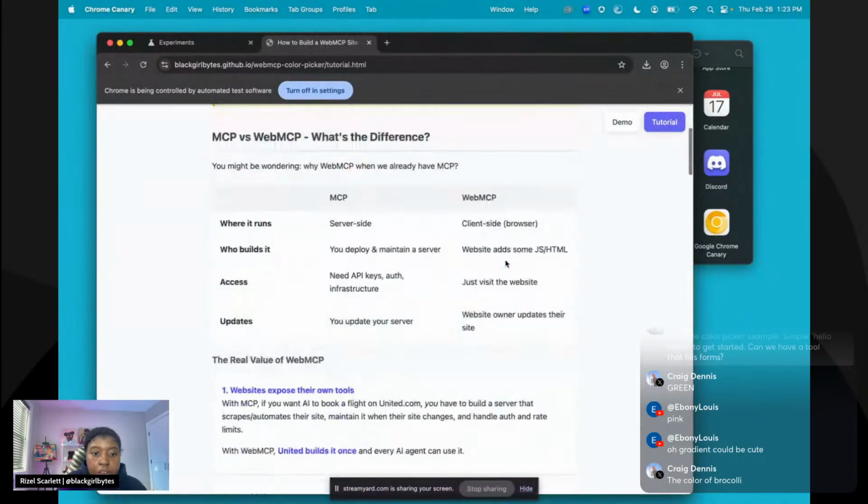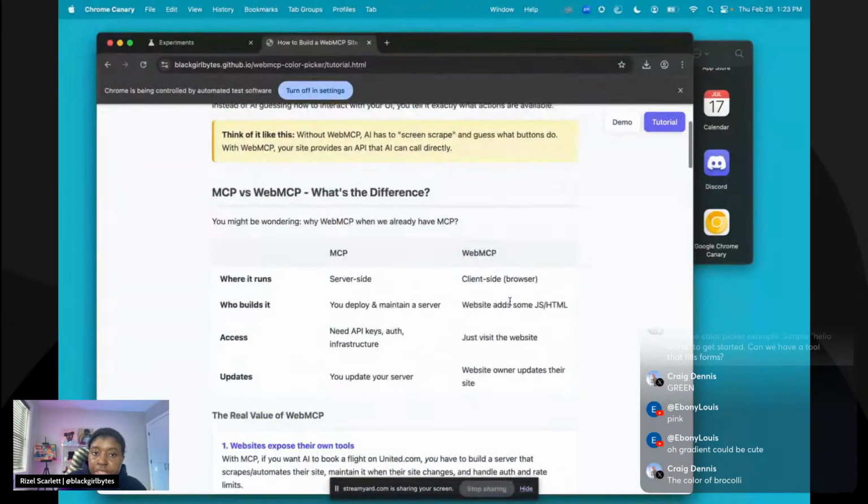But anyways, back to the tutorial. I made sure I took a couple of notes of things that you guys should probably be thinking about. With MCP, it runs on the server side, but WebMCP allows it to run client side for you. Whoever's the website owner builds the functionality, but you just have to add some JavaScript, some HTML. It's pretty simple. But if you have an MCP server, you need to deploy it and maintain it.